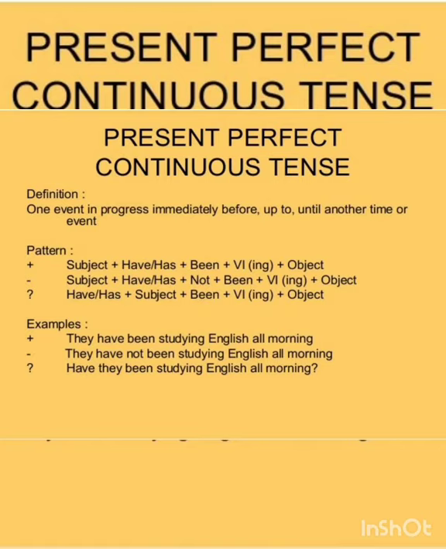Hope you understood the types of the tenses. So my dear friends, that's it for today's class. In today's class, we learned about regular and irregular verbs, and also we learned about tenses, the definition of the tense, the types of the tenses. I told you there are three types: present tense, past tense, and future tense. And also we discussed all the four types of the present tense. Those are simple present tense, present continuous tense, present perfect tense, and present perfect continuous tense.